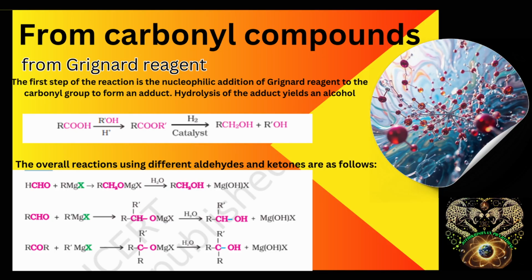Alcohols are also produced by the reaction of Grignard reagent with aldehydes and ketones. The first step of the reaction is the nucleophilic addition of Grignard reagent to the carbonyl group to form an adduct. Hydrolysis of adduct yields an alcohol. The reaction produces a primary alcohol with methanal, a secondary alcohol with other aldehydes and tertiary alcohols with ketones.